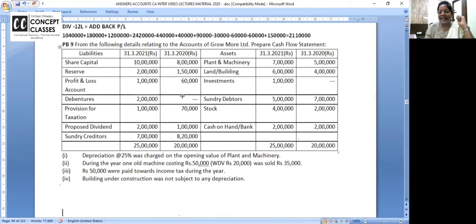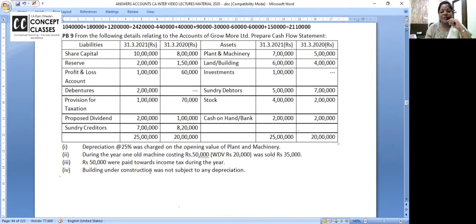9th problem, I think I should give you time today to complete with more hints. Still, if you are not getting it, then in tomorrow's class we will discuss it more. Now see what I'm saying for the 9th problem. The following details are the accounts of Gromor and you have to prepare the cash flow statement.